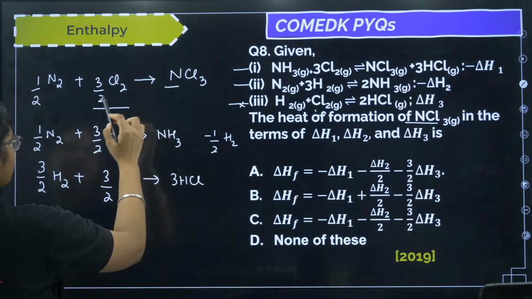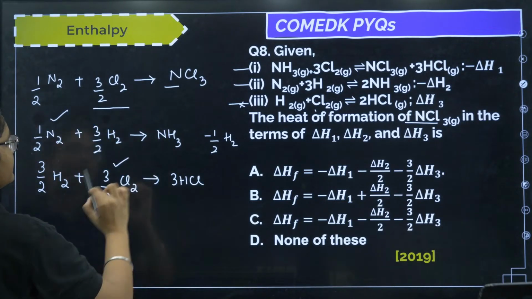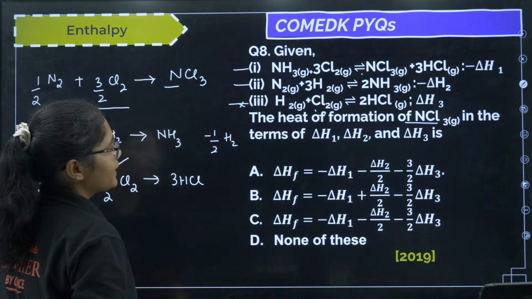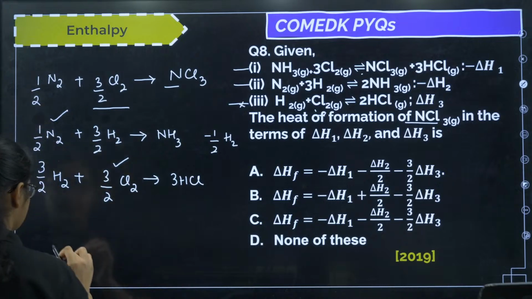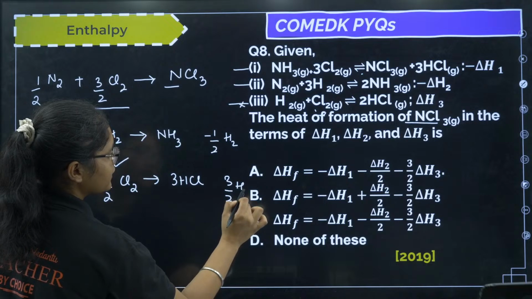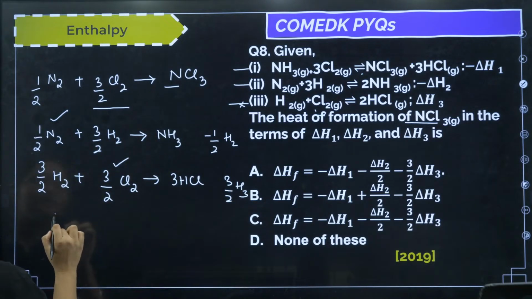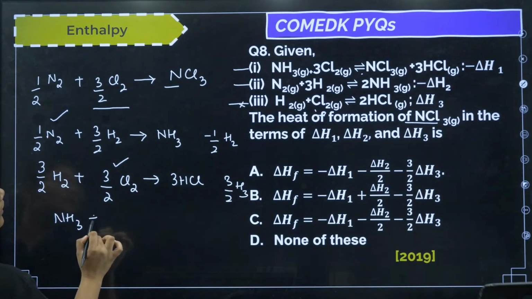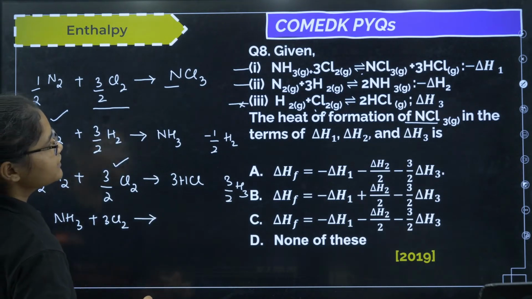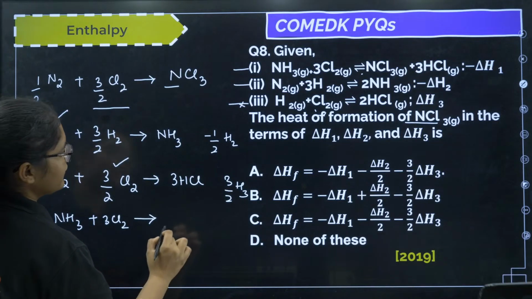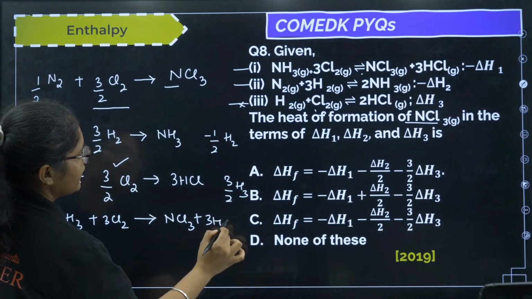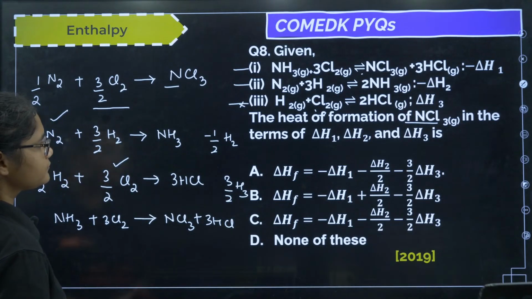Now you see I have got my N2 and I have got Cl2. I need NCl3, which is in this equation, right? So I can add this equation, the first equation I will add, and here what will be the value? 3 by 2 of H3. Now third equation I am adding, that is NH3 plus 3Cl2, that gives me how much? NCl3 plus 3HCl, okay.